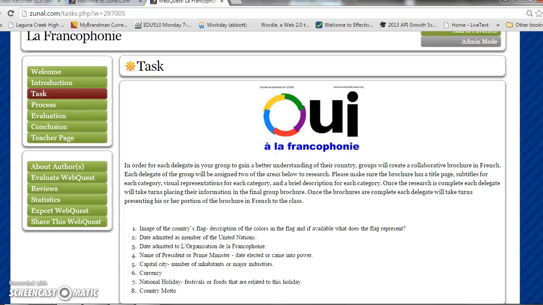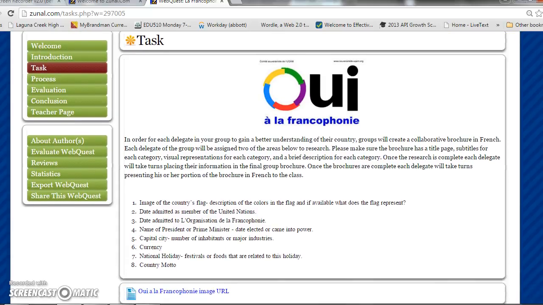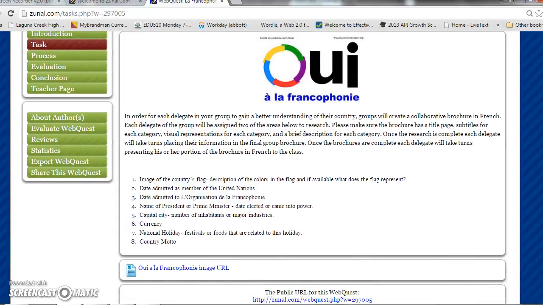Once the research is complete, each delegate will take turns placing their information in the final group brochure. Once the brochures are complete, each delegate will take turns presenting his or her portion of the brochure in French to class. The 8 areas below will be split amongst the group of 4 individuals. Each group member or delegate will be doing 2 of these.